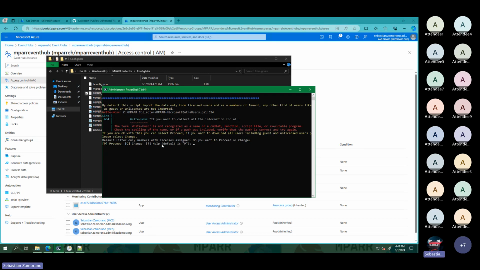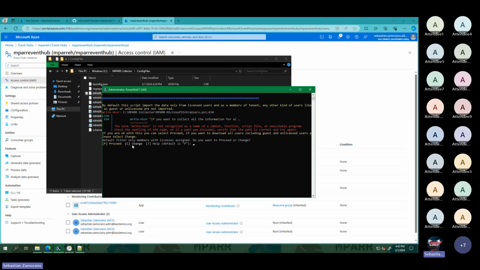But here is something very important. By default, you will get only the users that have a license in your environment. If you want to collect all the users with license or without license and guest users, you need to change the configuration and press C. In my demo environment, I have more than 50,000 dummy accounts.